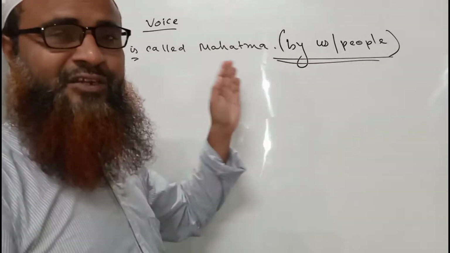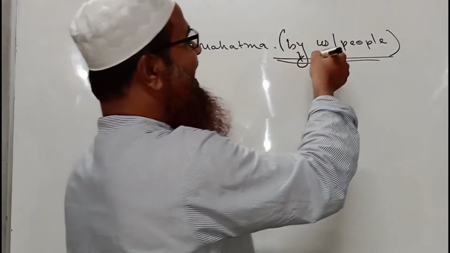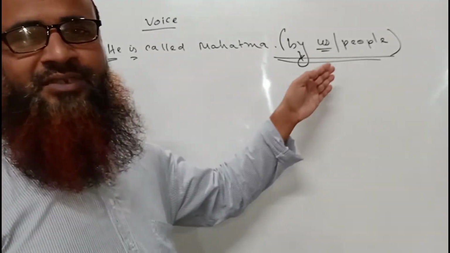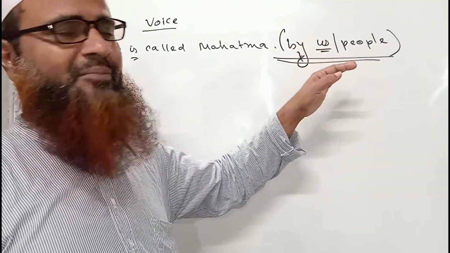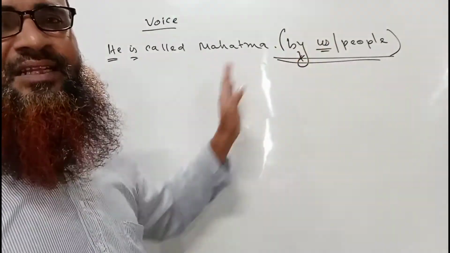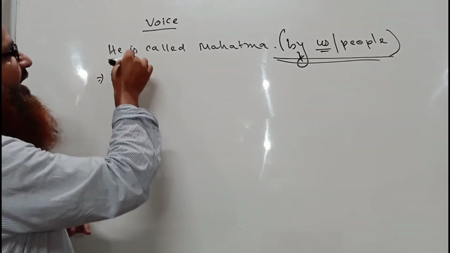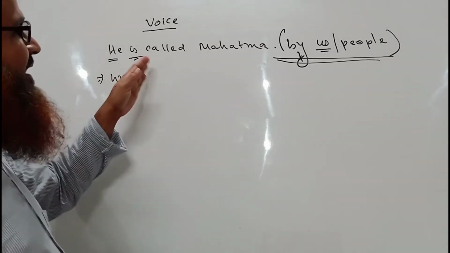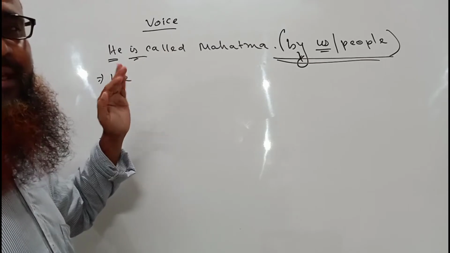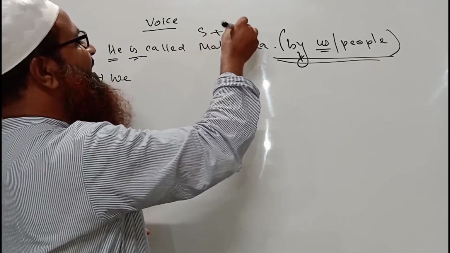Now we can change it into active very easily. We will drop by, and after the by the object is us or people; we can take either of the objects. So if we take us after by, then we will take the subject we. The structure says that the passive voice sentence is in present indefinite tense, so it will be subject plus verb plus object.